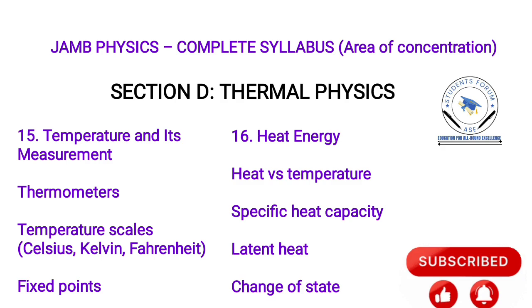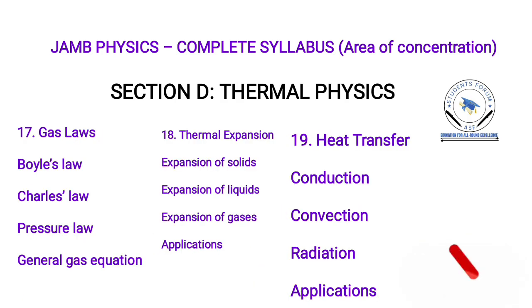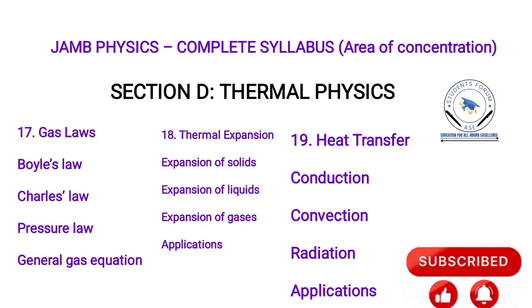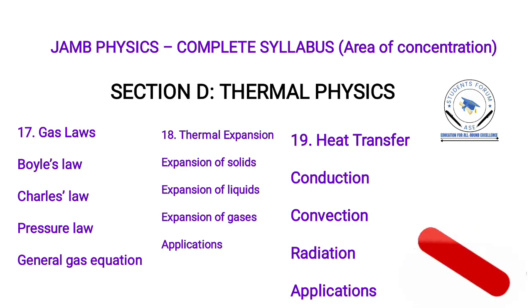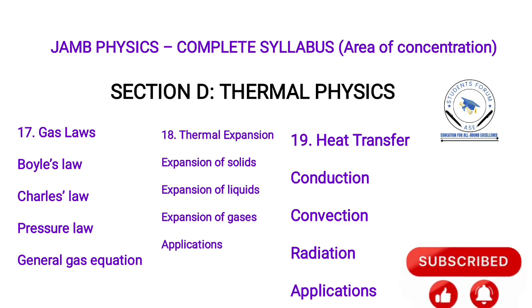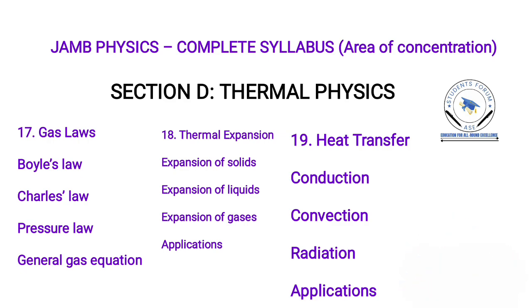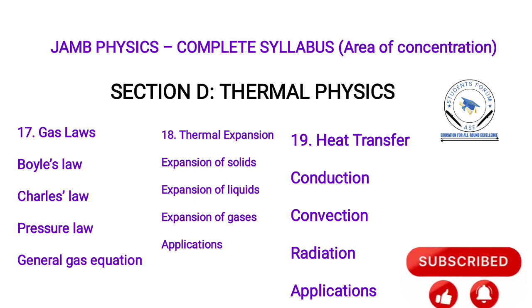So that's under thermal physics. Still under thermal physics we have the gas laws: Boyle's law, Charles's law, pressure law, that's the general gas equation. We have thermal expansion: expansion of solids, liquids, and gases, and their applications.